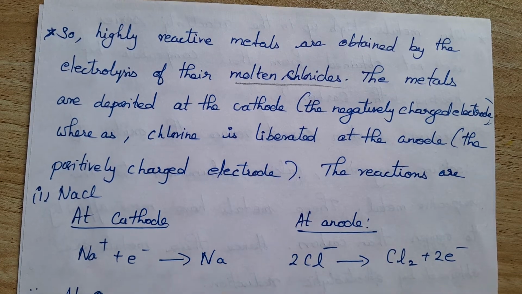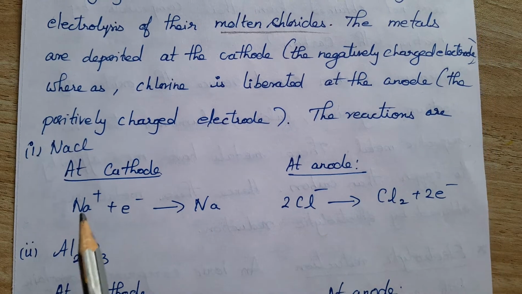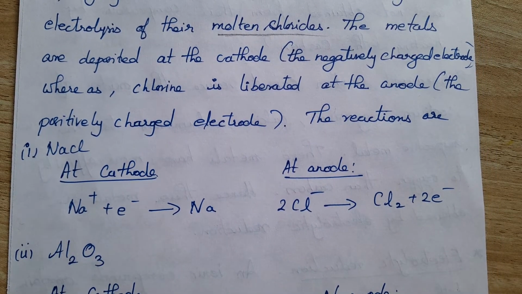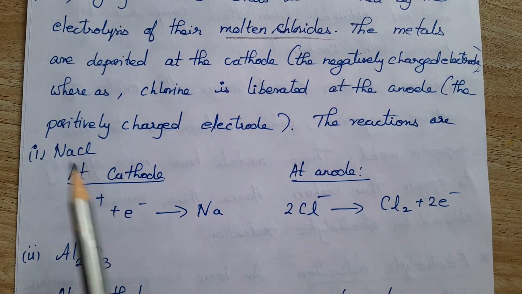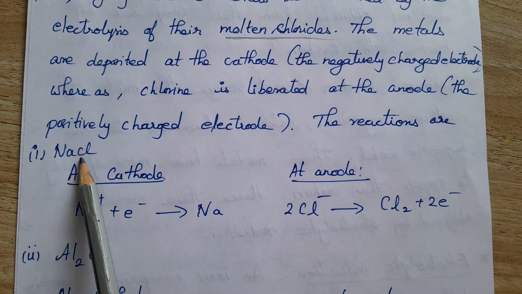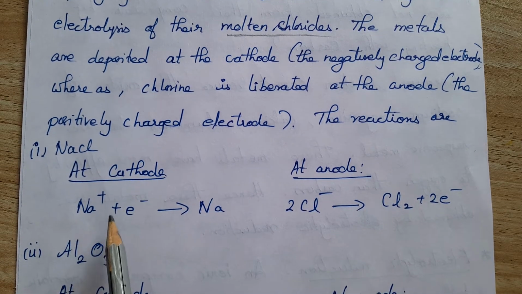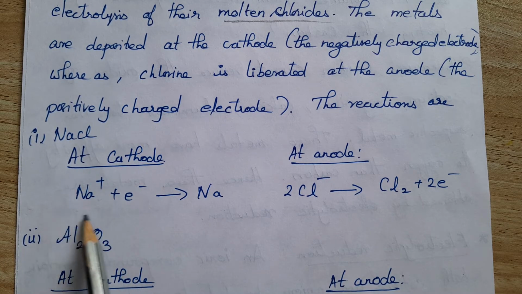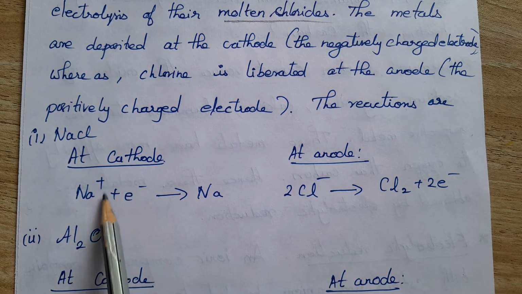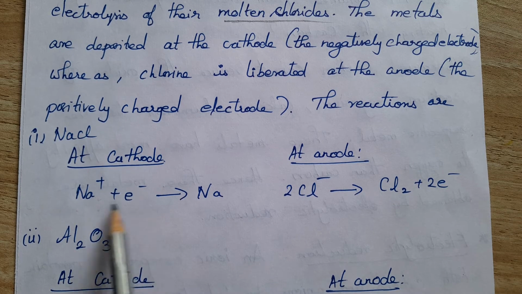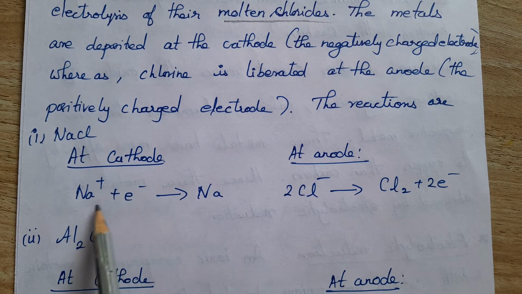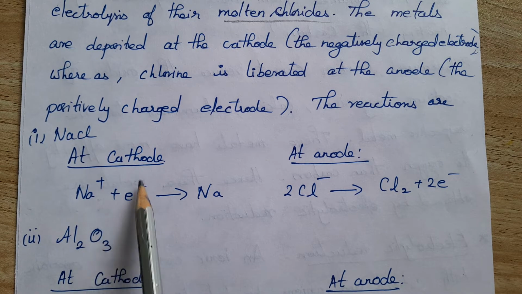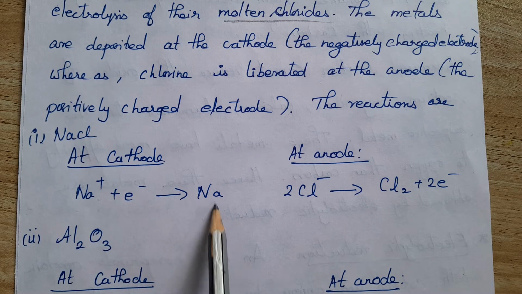So how will you obtain sodium from sodium chloride in the molten state? NaCl: at the cathode, Na+ is there, so it gains one electron and forms the metal sodium.